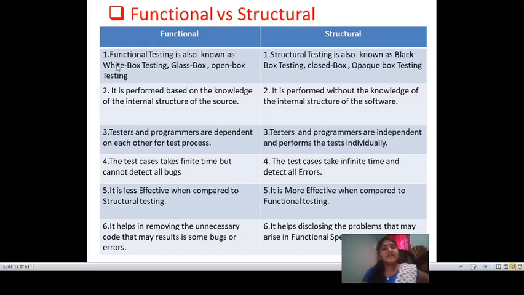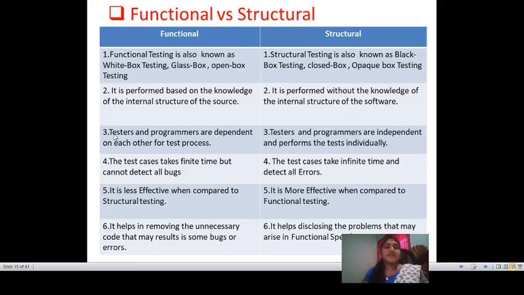First, functional testing is also known as white box testing, glass box testing, open box testing. Structural testing is also known as black box testing, closed box testing, opaque box testing. These are some of the names for functional and structural. Second, functional testing is performed based on knowledge of the internal structure of the source. Structural testing is performed without knowledge of the internal structure of the software. So knowledge is important in functional testing, but without knowledge we can also perform structural testing.